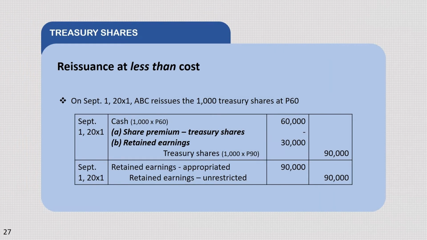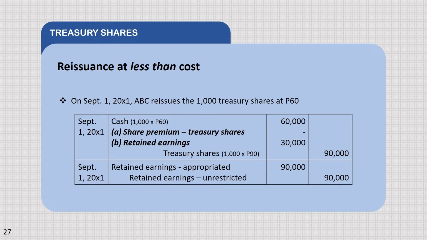What if it is less? On September 1, 20X1, ABC reissues 1,000 treasury shares at 60 pesos. Here's the thing. If you have balance in share premium treasury shares, ayun una mong i-record, ayun muna. Pero dito sa example natin is wala pa siyang balance sa share premium ng treasury shares. So,